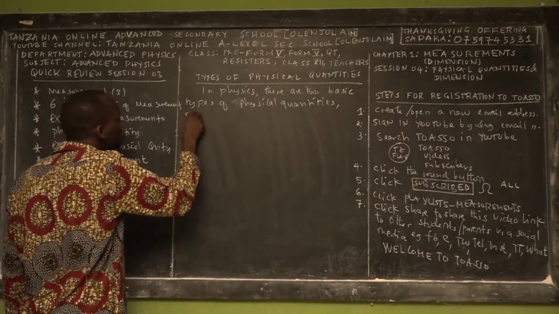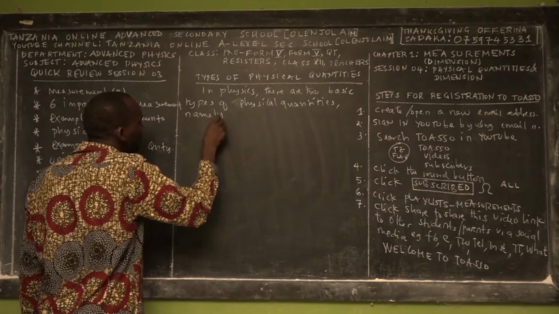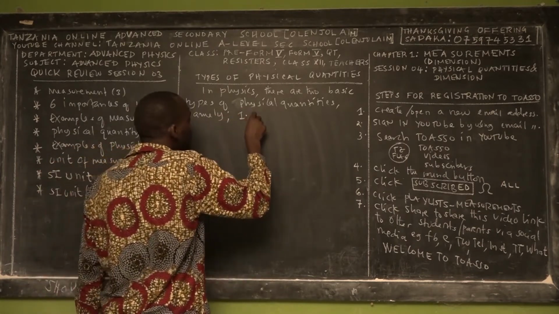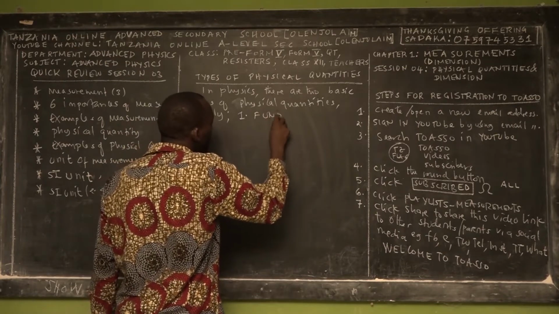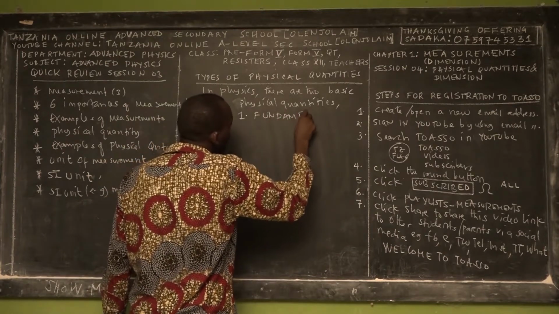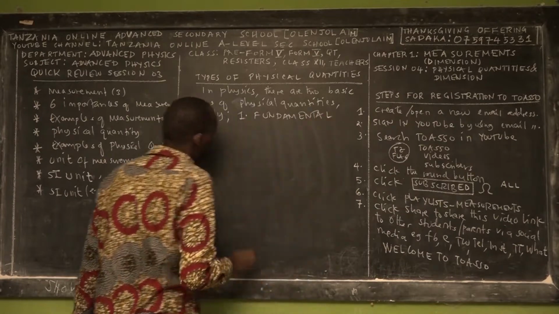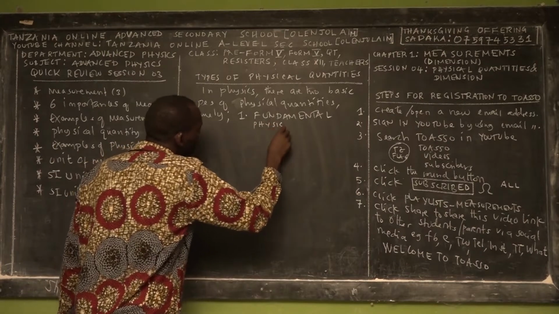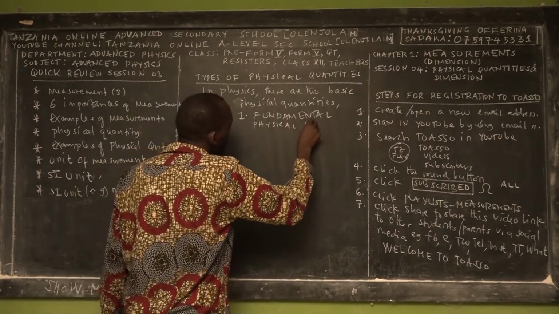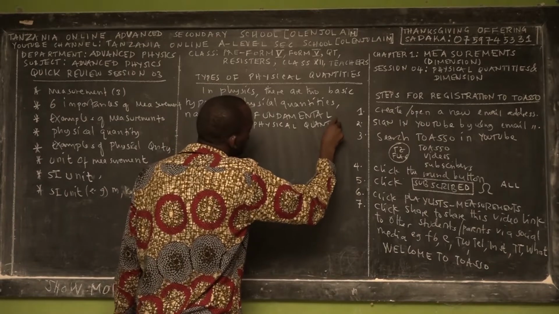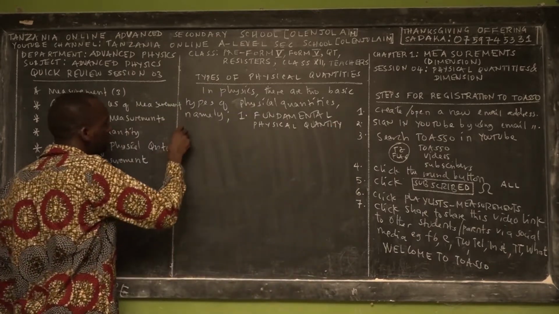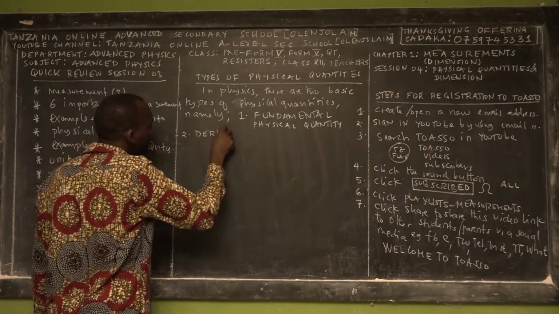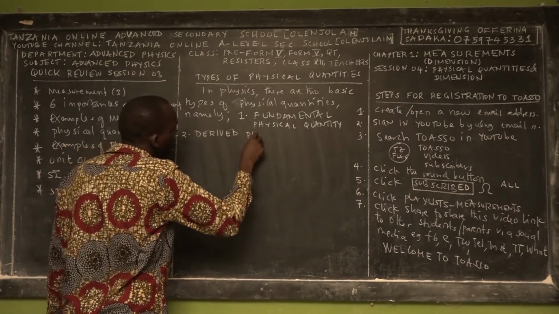Namely, the first one is called the fundamental physical quantity, and the second one is called the derived physical quantity.